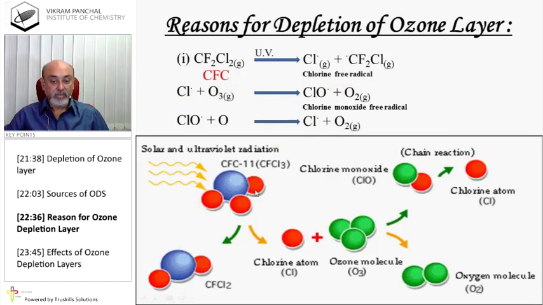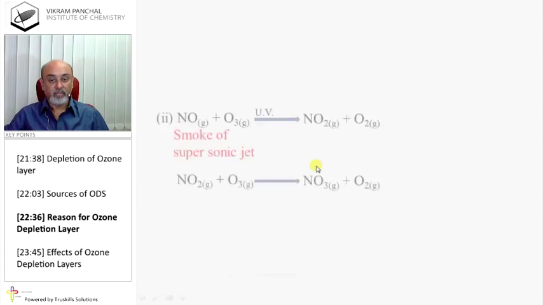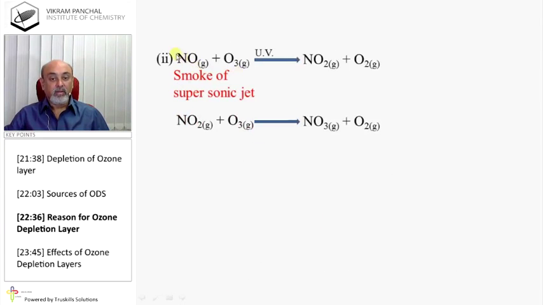So this is CFC, which produces chlorine atoms. This chlorine atom reacts with ozone and gives a chlorine atom again, chlorine monoxide and oxygen gas. So ozone is destroyed by the chlorine free radical. Nitric oxide, from the smoke of supersonic jets, reacts with ozone and produces NO2 and oxygen. NO2 again reacts with ozone and produces NO3 and oxygen.